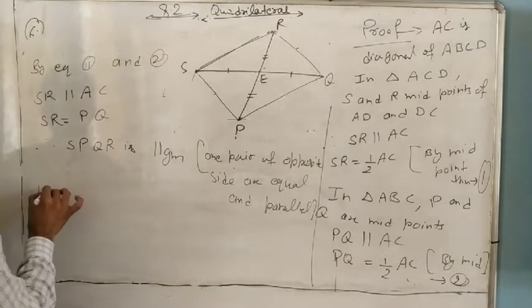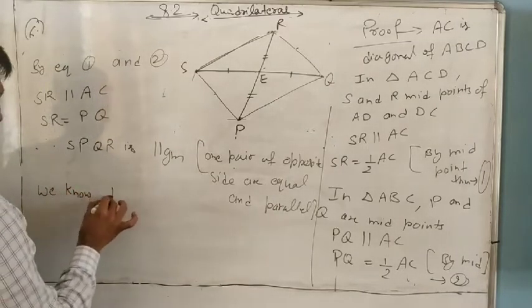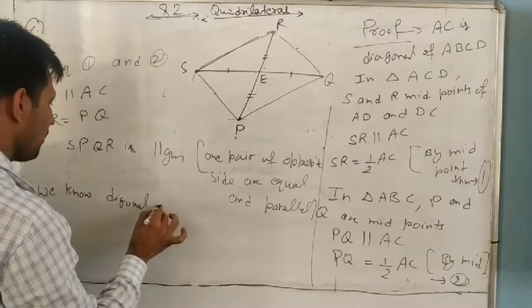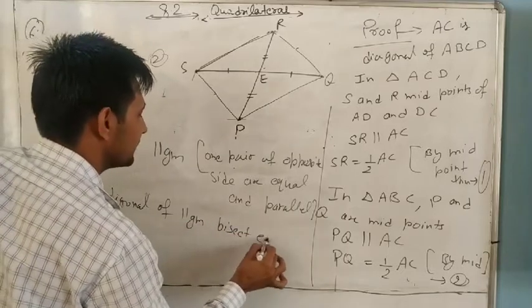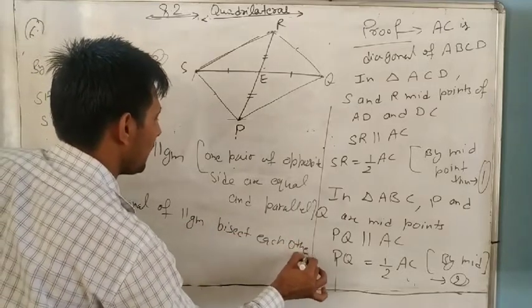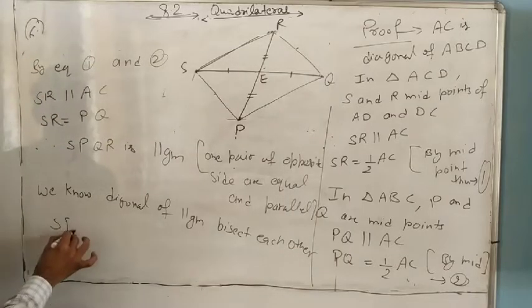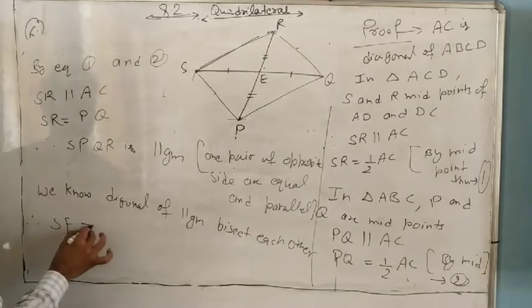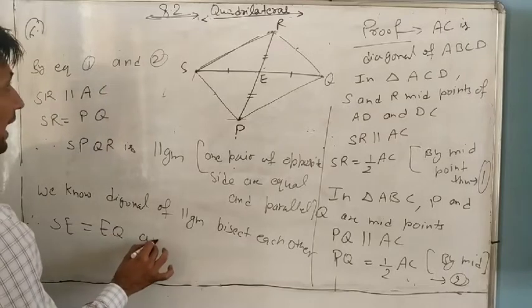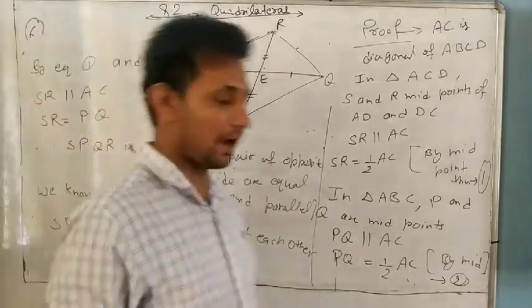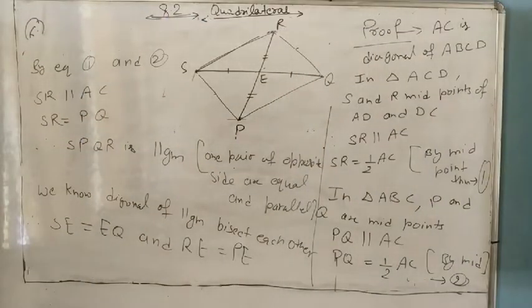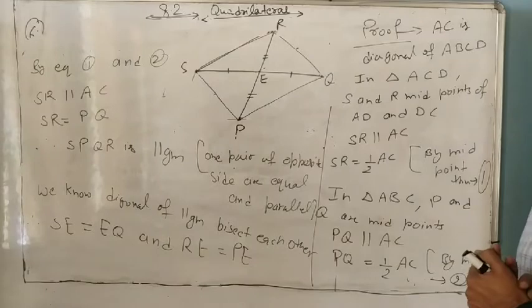You can write, we know the diagonals of a parallelogram bisect each other. So therefore SE equal to EQ and RE equal to PE. Understand it? It is very simple. We only had to prove that quadrilateral SPQR is a parallelogram.